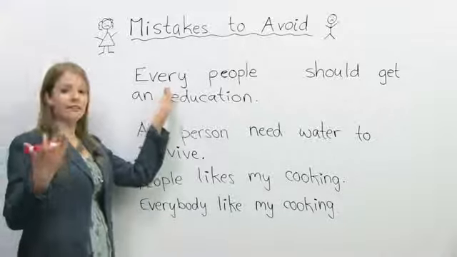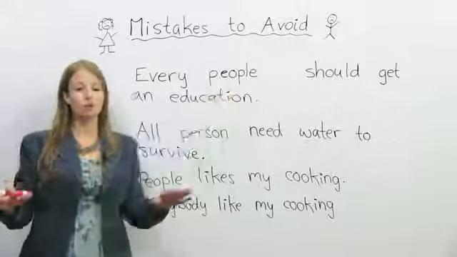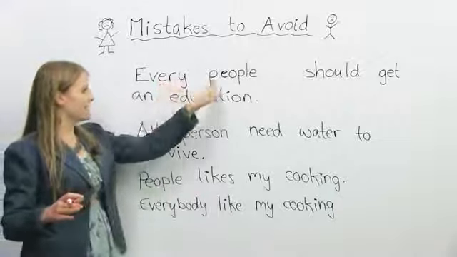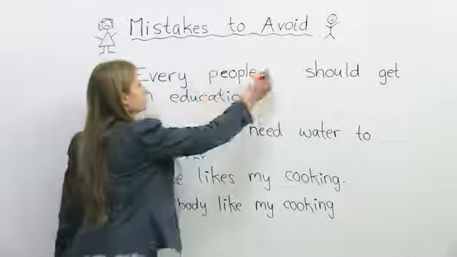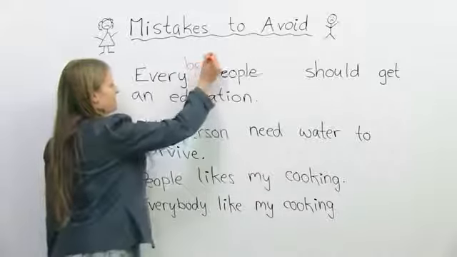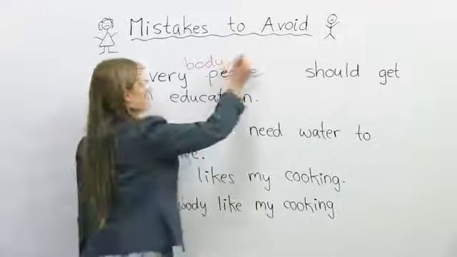The issue here is with the words every and people. These words don't go together, okay? What we could say instead of every people, we can use the word everybody. Or we can also use the word everyone.